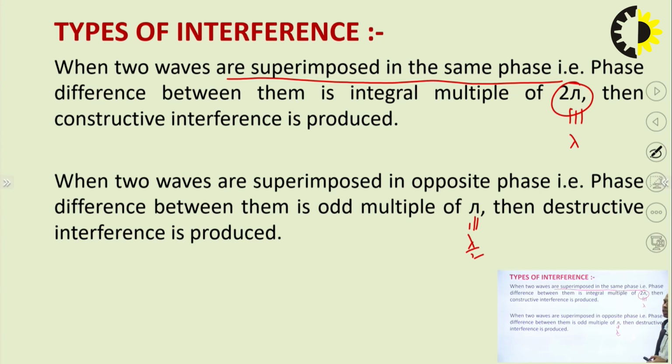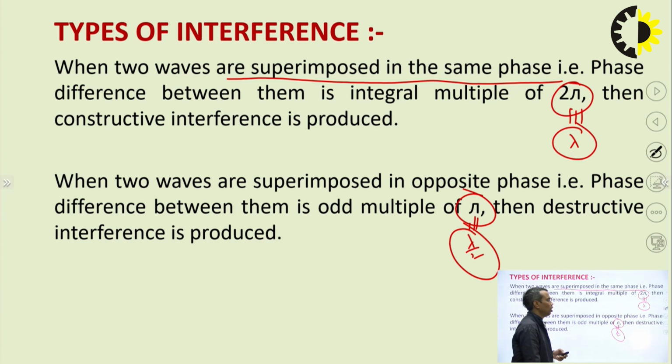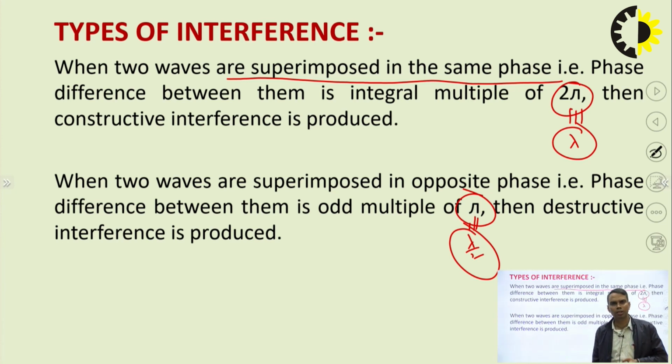So in case of interference, 2 conditions are very important. One is when the path difference is an integral multiple of lambda or the phase difference is an integral multiple of 2 pi. And in the other case, the path difference is an odd integral multiple of lambda by 2, or the phase difference is an odd integral multiple of pi. So these are two conditions and two cases, one is constructive interference, another is destructive interference.